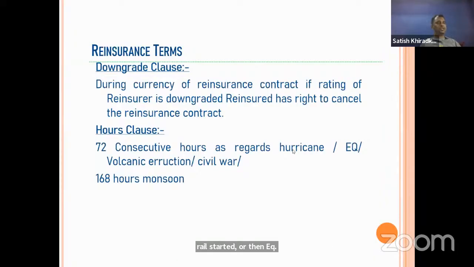We as an insurer can decide the starting point. But once we decide it, whatever limit there is, like 72 hours or 168 hours, that much time will be considered as one event, and then the next event will start.